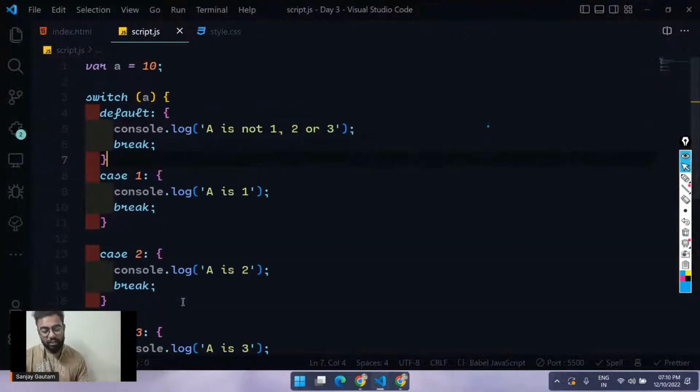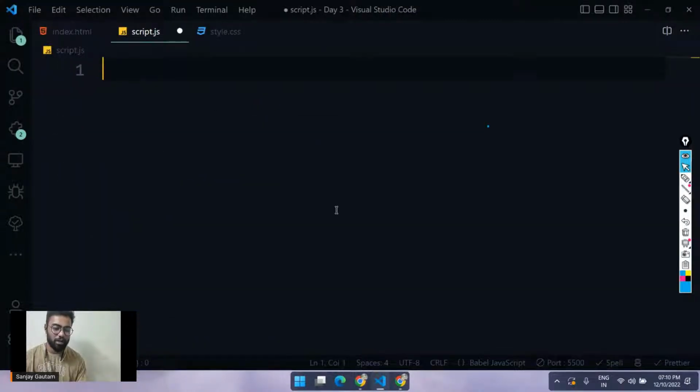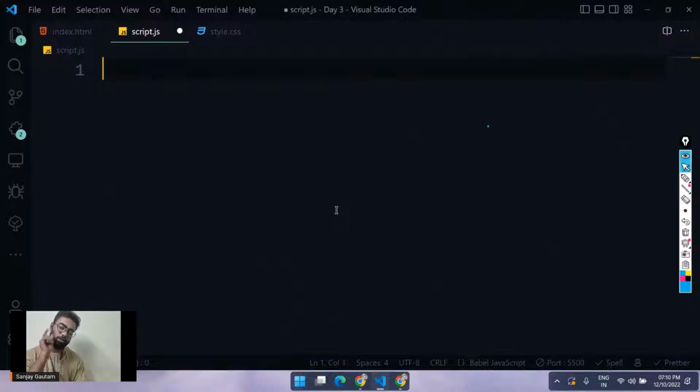Okay, let me just cover const and let. By the way, it's not part of our course, so I'm just going to cover that there are two more ways to define a variable in JavaScript, let and const. I'm just going to show you a single difference, just one difference.